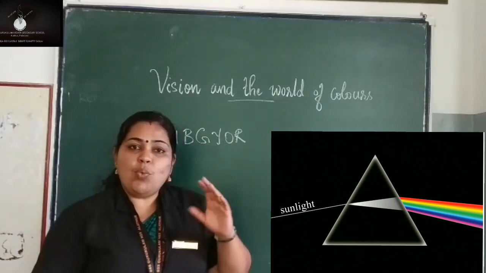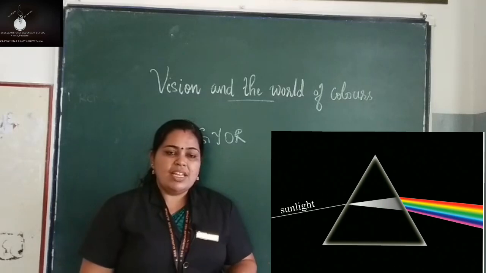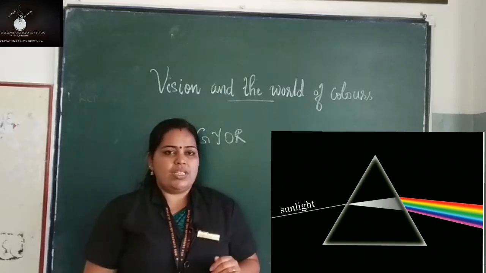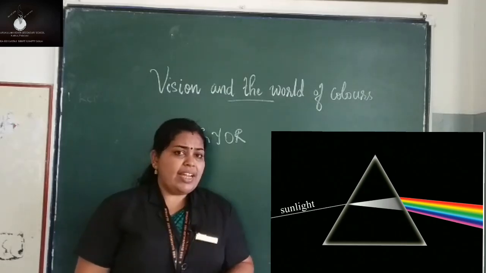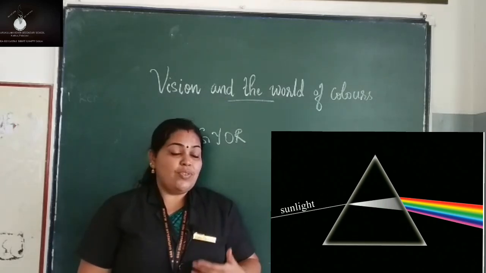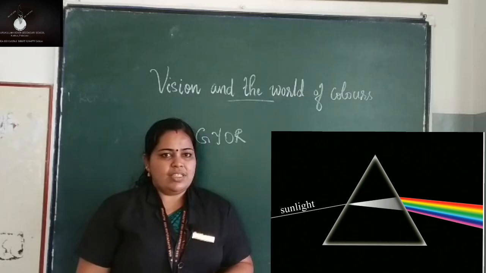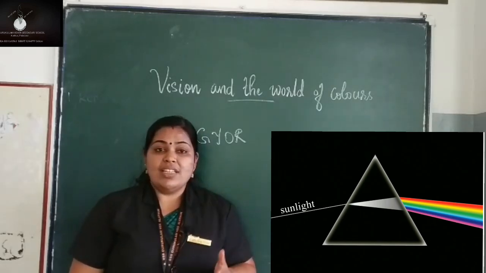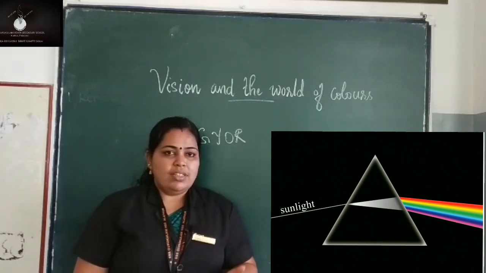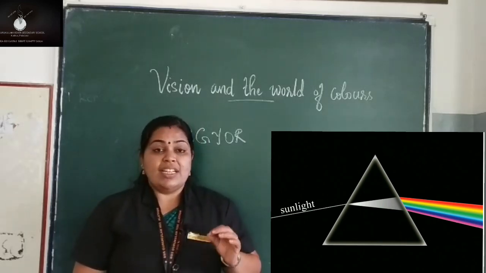You know sunlight is a white light. When this white light is made to pass through a glass prism, what happens? Refraction takes place. As a result, this white light splits into its constituent colors. Is it only sunlight that splits into its constituent colors? No. If you use a torchlight, it splits into its constituent colors in the same way. So we can say that when white light passes through a glass prism, after refraction it splits into its constituent colors. This phenomenon is known as dispersion of light.